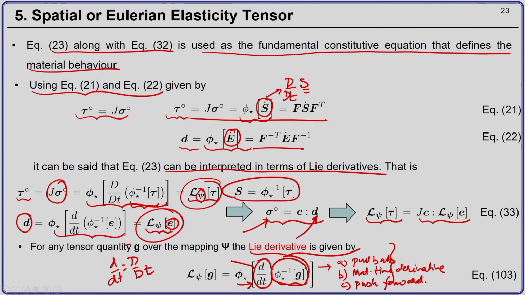So, this c establishes a relation between the Lie derivatives of the Kirchhoff stress tensor and the Euler-Almansi strain tensor.